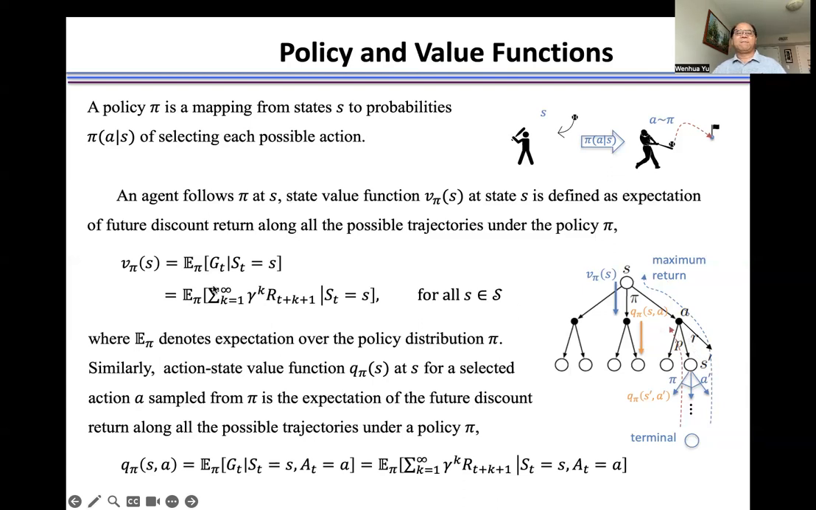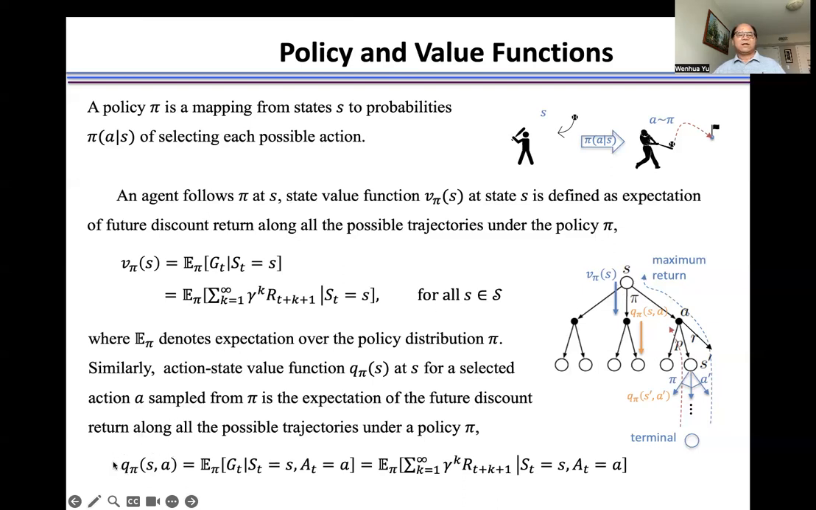That's why we need to calculate the expectation of the future rewards over all the possible trajectories. And then we get this state value function. Later we will introduce how to use this state value function to evaluate the policy.